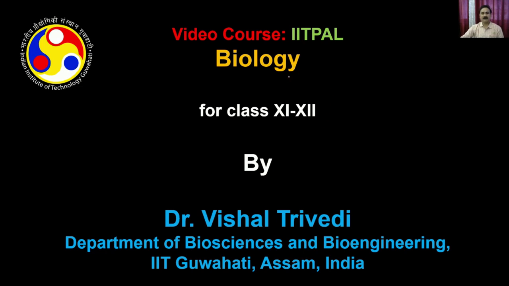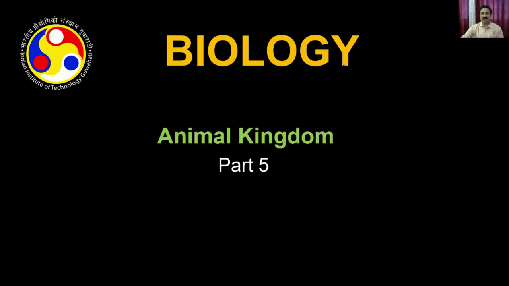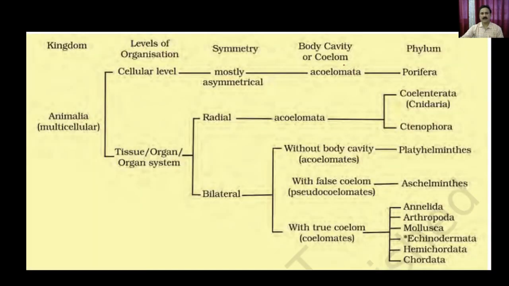And we were discussing topics from your biology course for class 11 and 12 under the program IIT PAL. In this series, we were discussing the chapter Animal Kingdom. Within the Animal Kingdom, we discussed the different criteria and characteristics of the organisms belonging to the animal kingdom. In the previous lectures, we also discussed the criteria of classifying the animal kingdom.